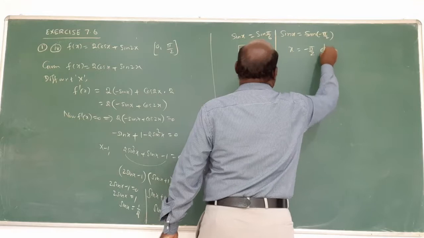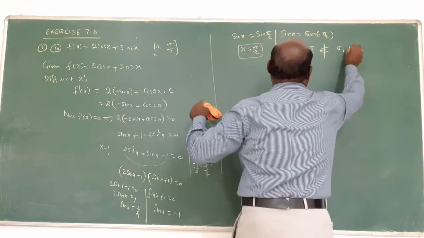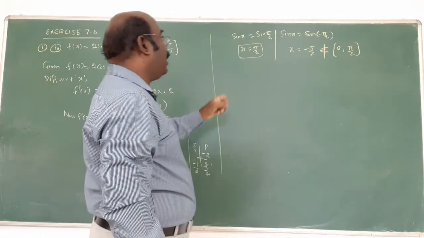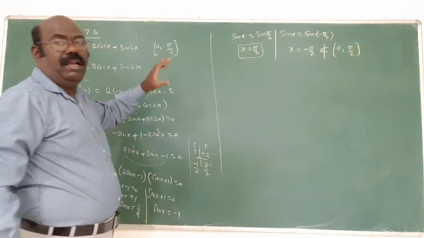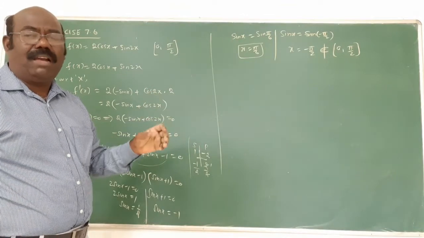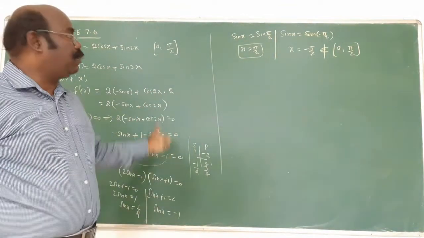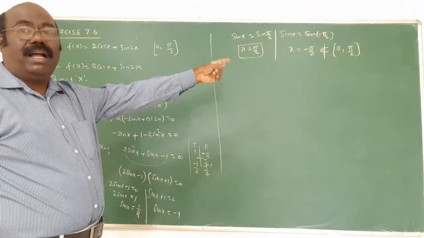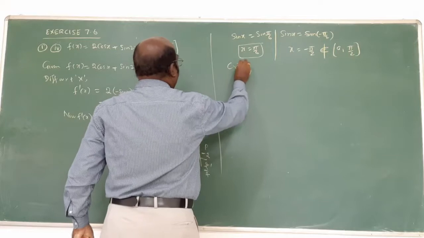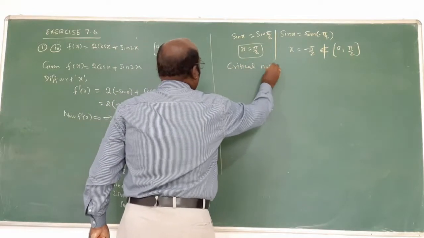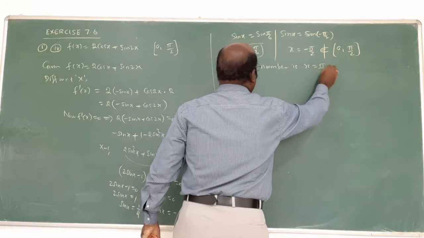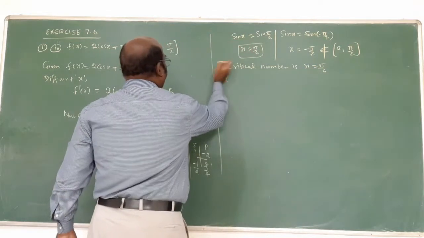This does not belong to 0, 5 by 2. You will find that x value, both the values are always in this interval. Previously, in all 3 problems, you must find the 3 numbers, and that number is always inside the interval. But in this particular problem, one number is not in the interval. That's why that is not possible. Only possible critical number is x equal to 5 by 6. Am I right?